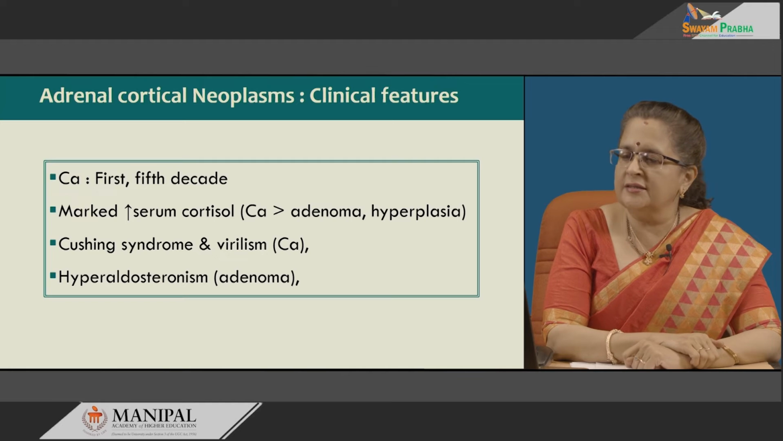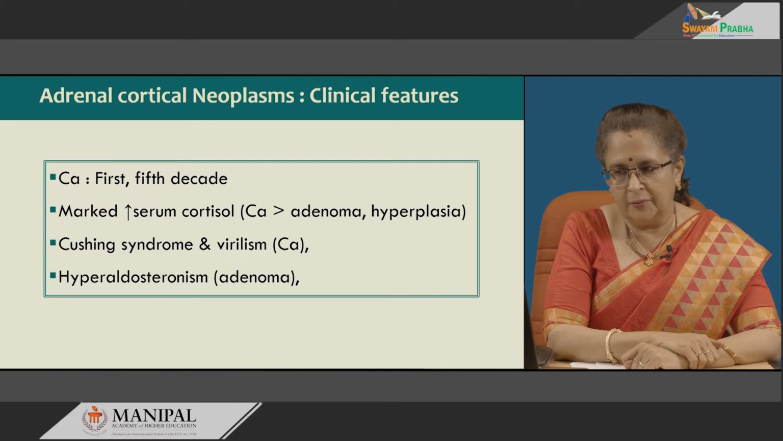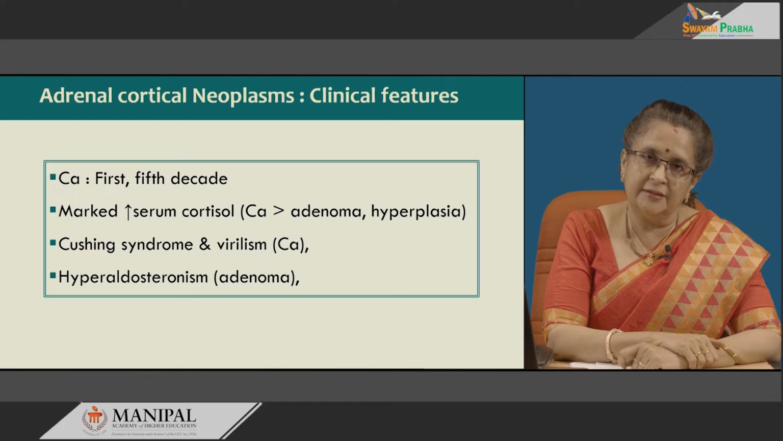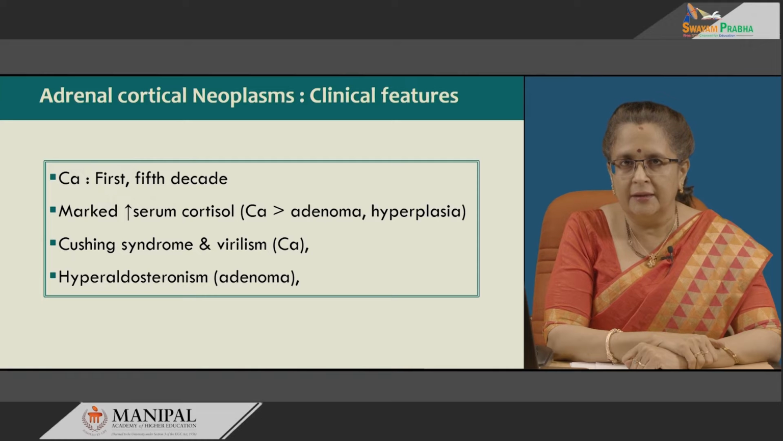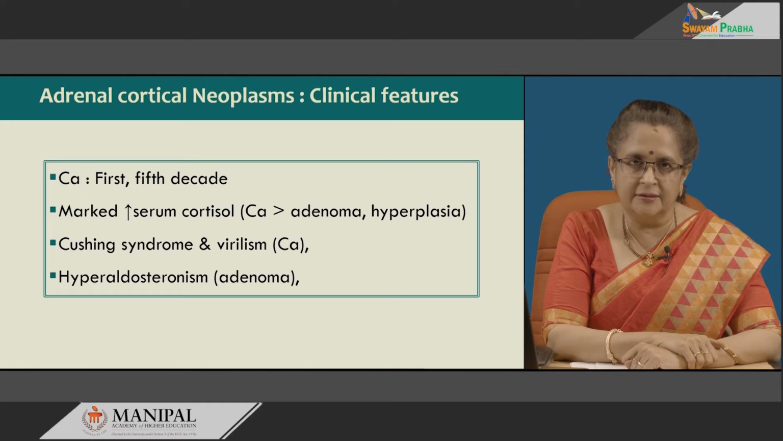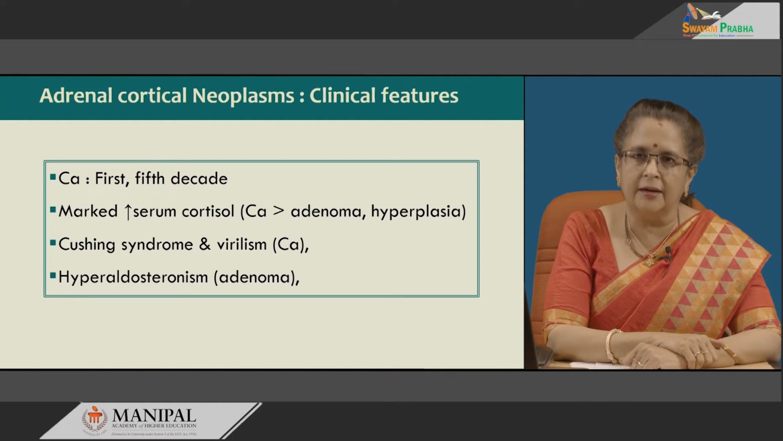So, the clinical features of all adrenocortical neoplasms include a marked increase in serum cortisol, but the serum cortisol levels are much higher in carcinoma as compared to adenoma or hyperplasia. Carcinoma also has a bimodal distribution in the first and fifth decades. Cushing syndrome and virilism are more often seen in carcinoma, whereas, as I mentioned earlier, hyperaldosteronism is more often seen in adenoma.